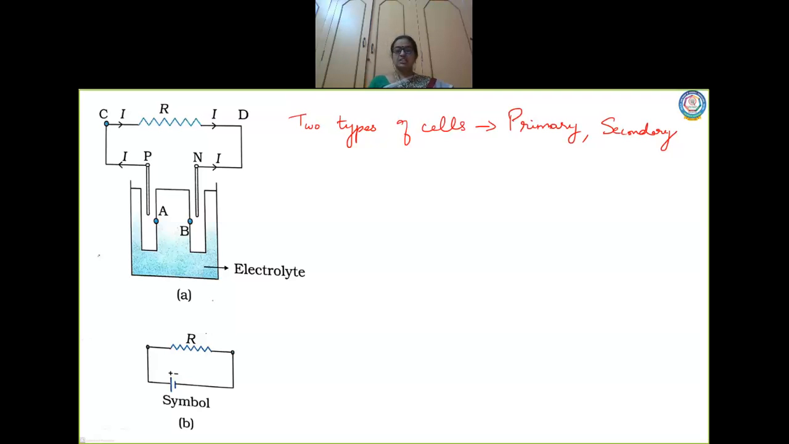Which is nothing but you call it as EMF. EMF is nothing but electromotive force. I'm going to talk about this very clearly because you need to understand this better. EMF and potential difference, right? Now this EMF is the potential difference developed